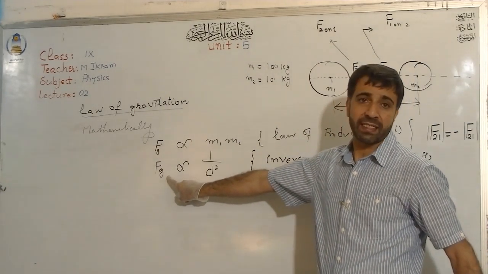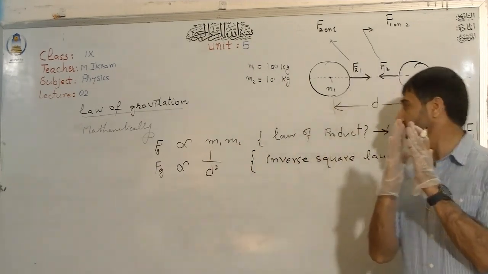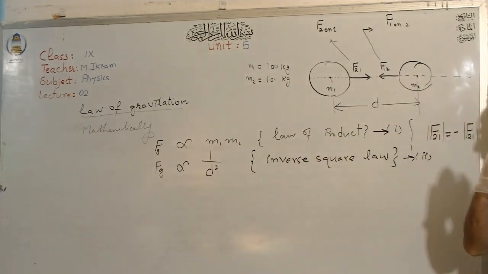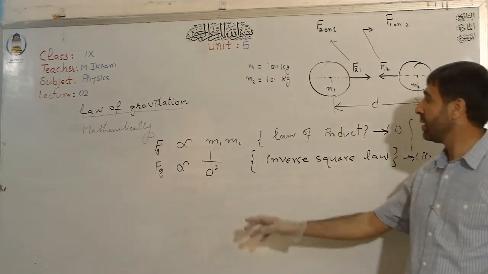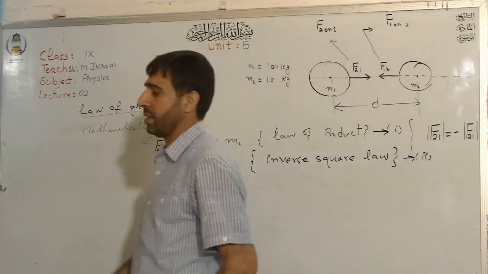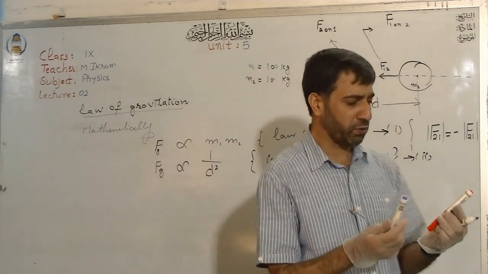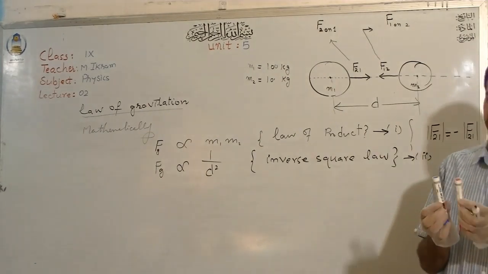The force will decrease 9 times. If you bring them 3 times closer than the distance that existed before between them, then the force will increase 9 times.